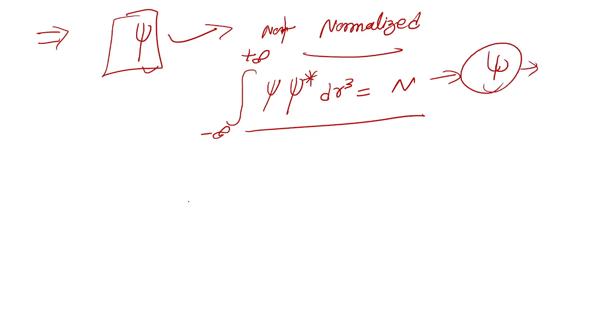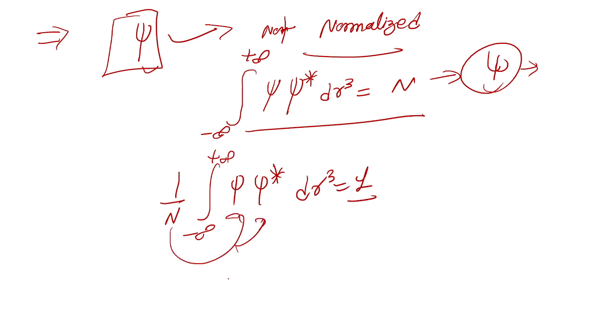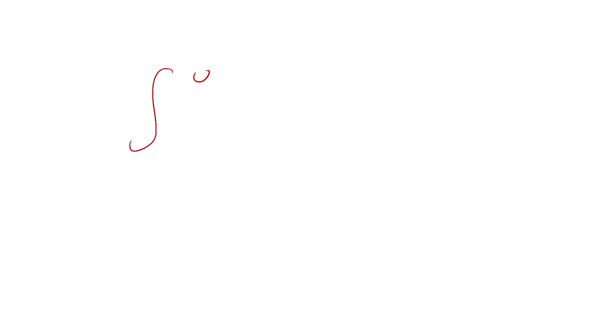What will we do? We divide both sides by N, so the condition becomes the integral of psi over root N times its complex conjugate, d r cubed, equal to 1. Put N in the wave function: psi over root N, from minus infinity to plus infinity, d r cubed, is equal to 1.